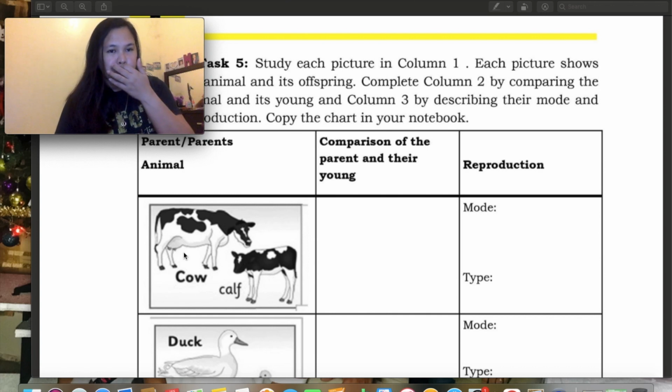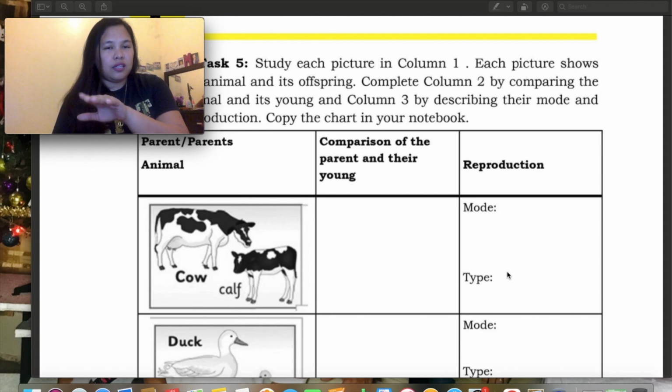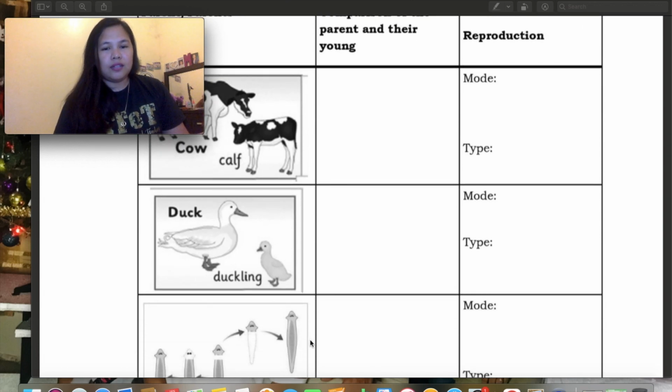If you study animal husbandry, you will learn the names of baby animals: the baby cow is a calf. The cow is already an adult. So you have to compare. What is the difference between them? Then, reproduction. What is their mode of reproduction? Sexually or asexually? Internal fertilization or external fertilization? You have to answer these in the third column. It is the same with the duck. Duckling, the baby duck, and the adult duck. Then you have to compare the difference between the two, and the mode of reproduction, and so on and so forth.